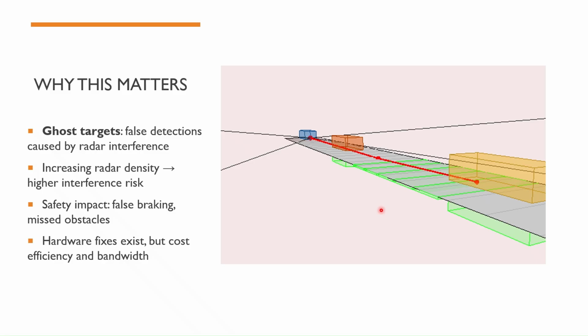This image here illustrates two cars emitting overlapping radar beams. You can see the blue car here and the yellow car here, and they're both emitting these radar waves, but they create this red object in the middle, which doesn't really exist, and it's created by that overlap between the two radar systems. In automotive applications, that can actually lead to pretty dangerous actions from the controls, like braking for no reason or missing actual obstacles that exist. So as radar density grows exponentially in populated areas, so does the risk of ghost formation.